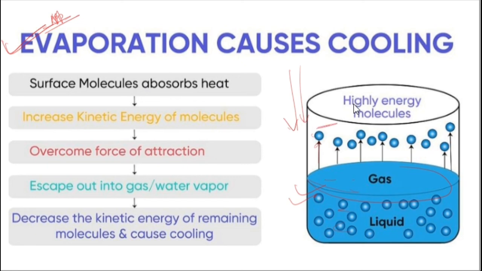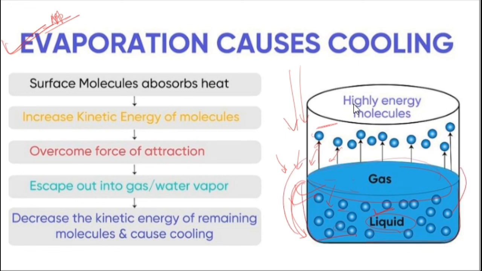So there was some kind of loss that was borne by the liquid particles. So in order to compensate for that energy loss, these liquid particles, what will they do? They absorb the heat energy from the surface or the environment.